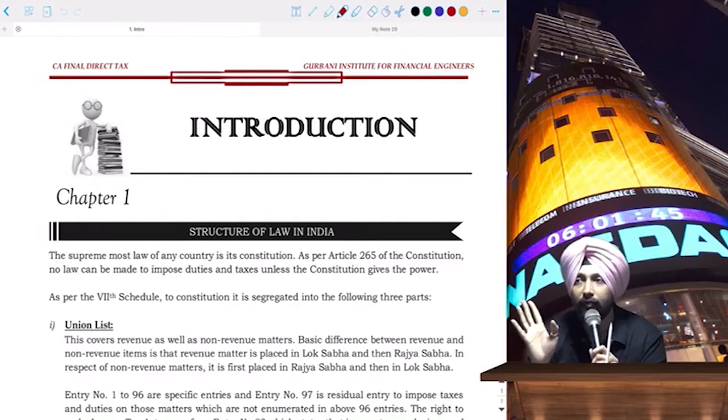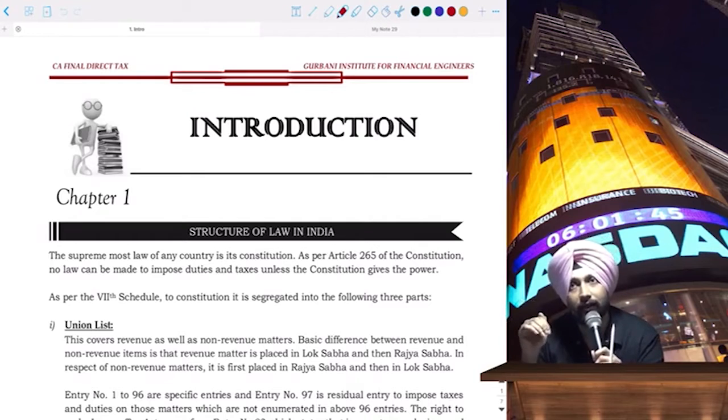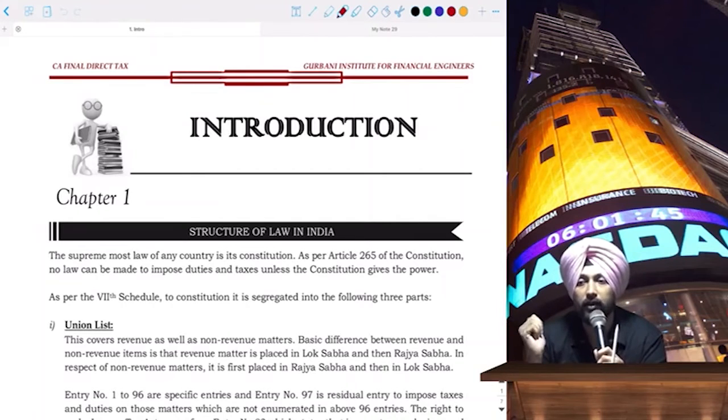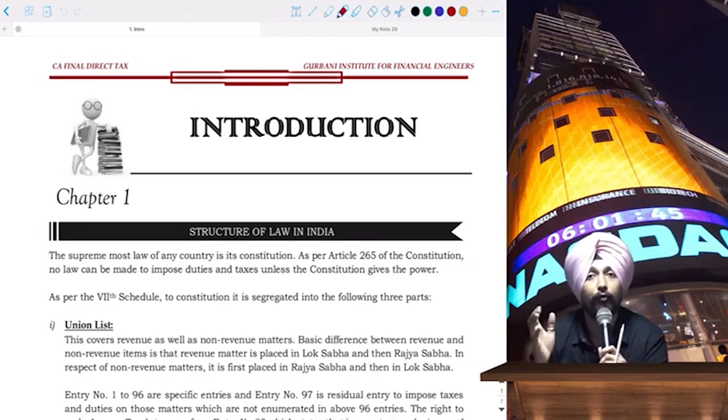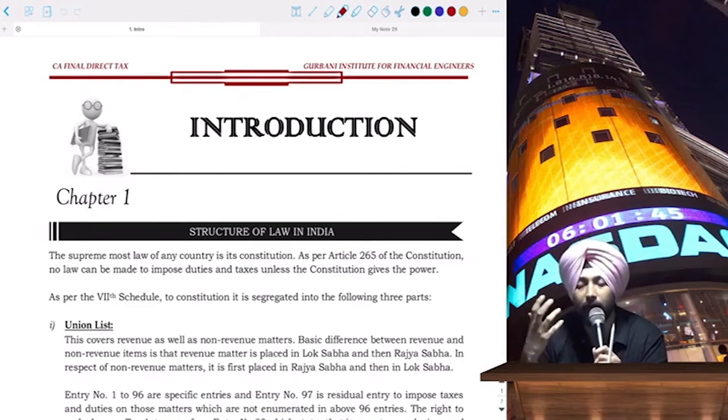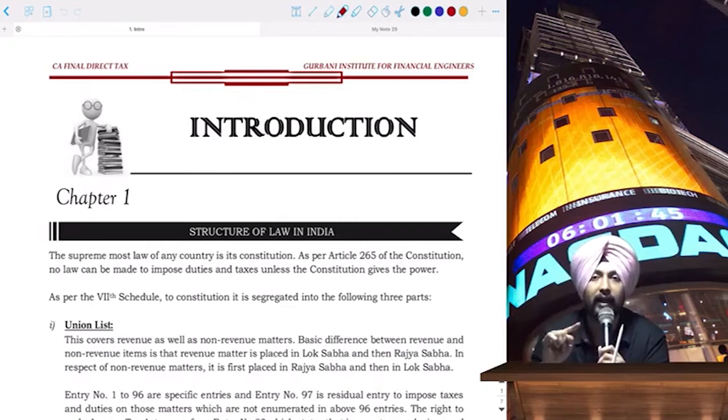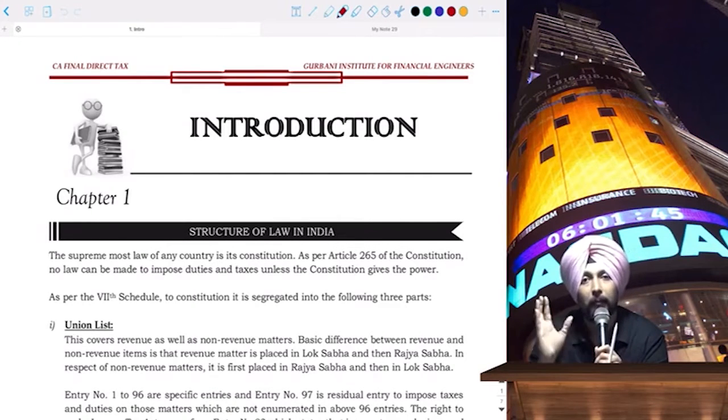But if I'm not wrong, a few days back, the current finance minister, Nirmala Sitharaman, has said that for the time being, there are no plans as such to implement DTC. Which means for the last 2 years, we have spent a lot of money on research, on this task force, everything. And once the DTC structure was planned, it's not a completely refined structure, but some planning has been done about how DTC is going to be. But now, for the time being, they have said that we are not in a state to implement the direct tax code.